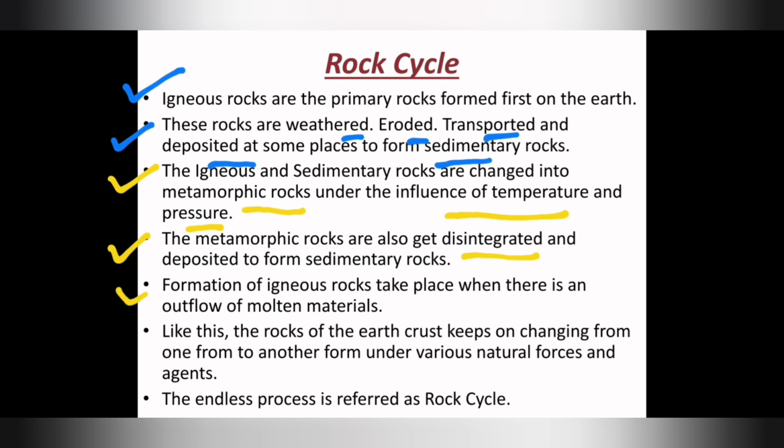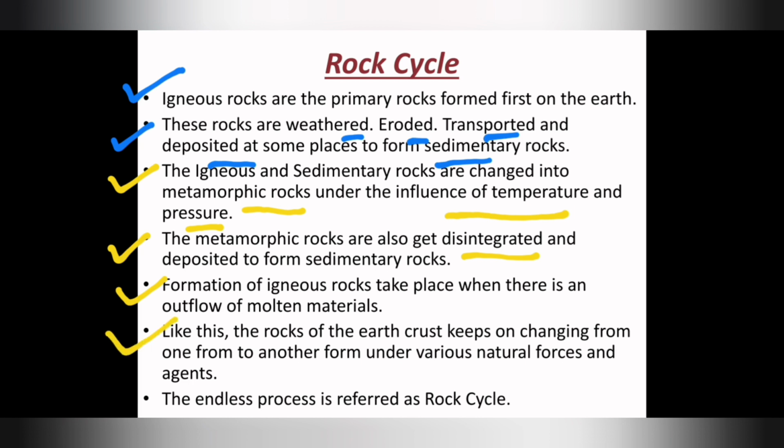Sedimentary rocks. Next one: formation of igneous rocks takes place when there is an outflow of molten material. So when does the formation of igneous rocks happen? When the molten magma comes outside of the volcanic mountain, and that forms igneous rocks, as we studied earlier.